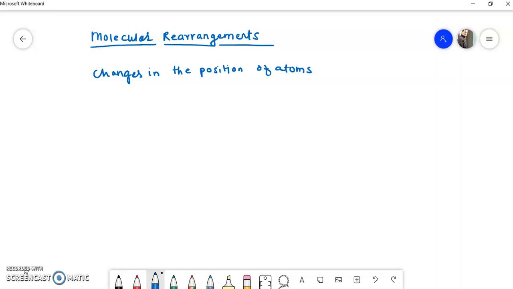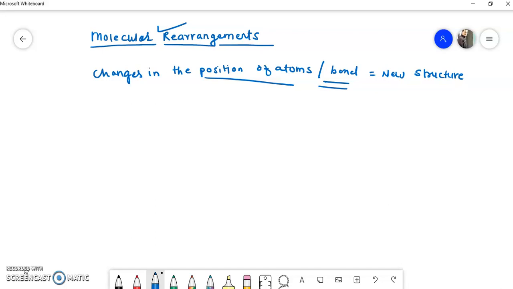There is only a change in the relative position of atoms, and we can say bonds, which results in the formation of a new structure. Whatever starting material we have, there is only a change in the position of atoms or bonds in that starting material. Then such a reaction can be called a rearrangement. There is no substitution, addition or elimination mechanism involved. Only there is a change in the position of atoms and the position of bonds. Such reactions are called molecular rearrangements.